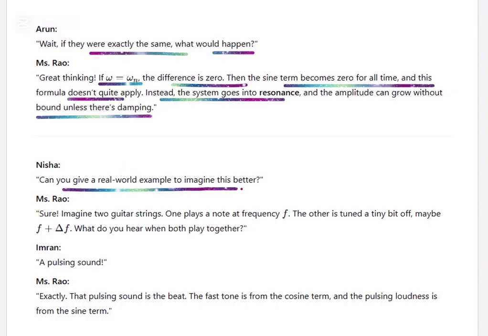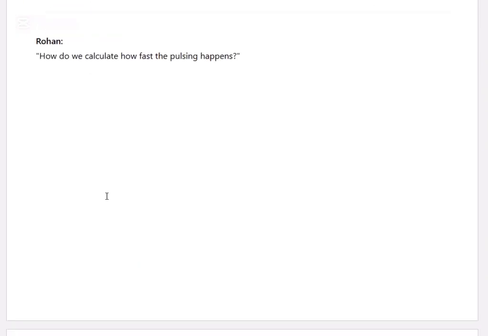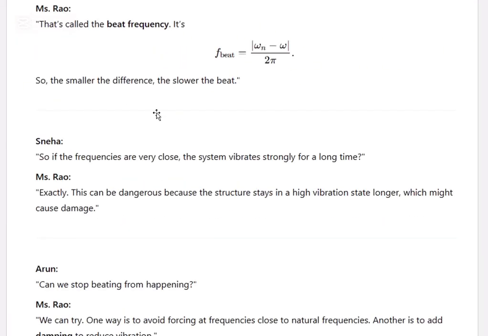Can you give a real world example to imagine this better? Sure. Imagine two guitars. One plays a note of some frequency, the other a tiny bit different. What do you hear when both play together? A pulsing sound. The pulsing sound is a beat. The fast tone is from the cosine term and the pulsing loudness is from the sine term. How do you calculate how fast the pulsing happens? That's called the beat frequency. The smaller the difference, the slower the beat.